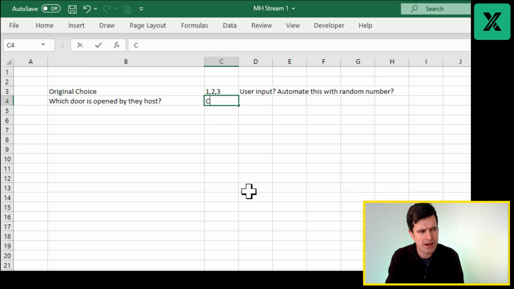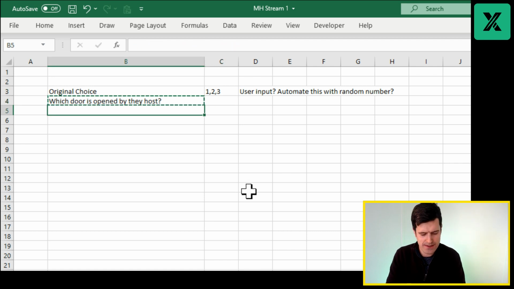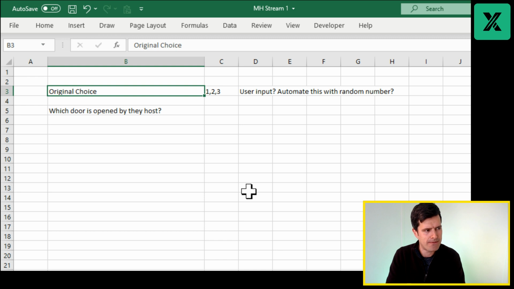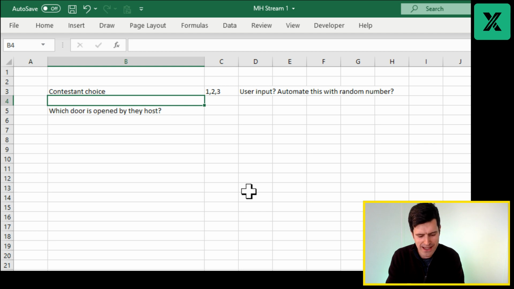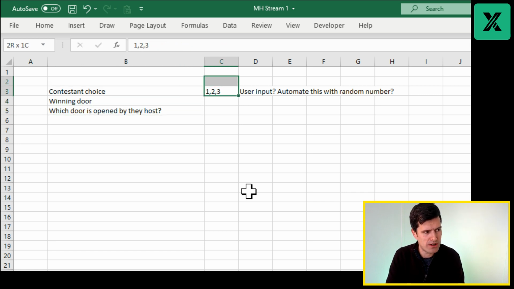Let's have some notes. In fact, before this, let's say contestant choice. Let's get the terminology consistent here. Contestant choice. And then let's say winning door. Here we go. Winning door. So again, the winning door is also 1, 2, or 3.